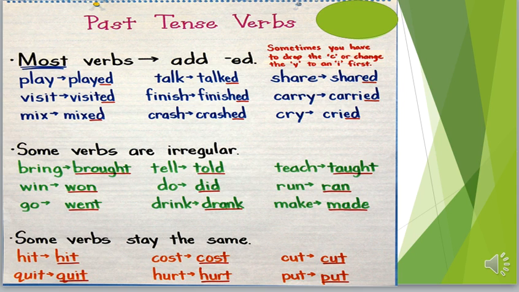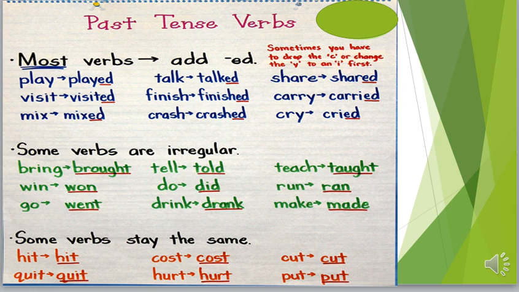So when the Y is preceded by a vowel, we keep the Y and add ed, just like in play, played. But in cry, the Y is preceded by a consonant letter, which is R. So consonants don't like Y in the past form. We cancel Y and put IED.